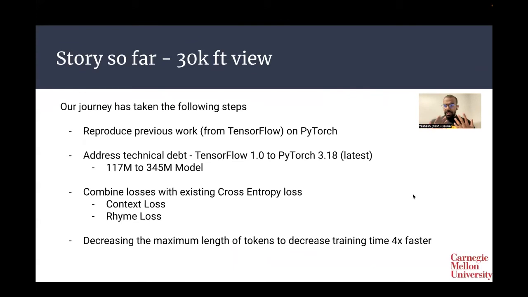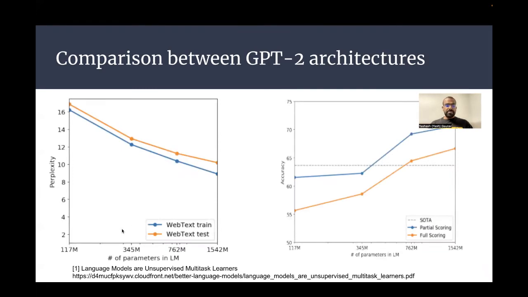Let's look at our journey so far. We were able to reproduce their work on TensorFlow, but we moved all of that to PyTorch, specifically the latest version of it. We also found literature that supports moving from the 117 to the 345 million parameter model for poetry. We then added 2 different losses to the existing cross entropy loss, the context loss and the rhyme loss, as we call them. And then we decreased the training time 4x by minimizing the length of the tokens to be predicted. This is a simple comparison of how the 345M model outperforms the 117M model in terms of perplexity and accuracy, respectively.